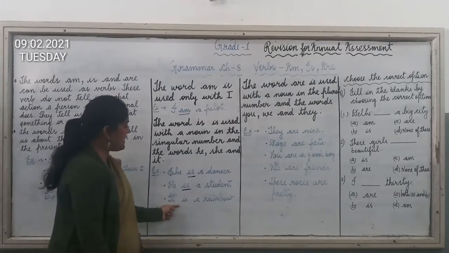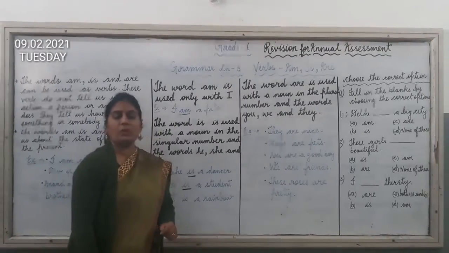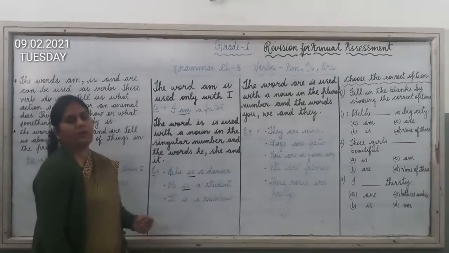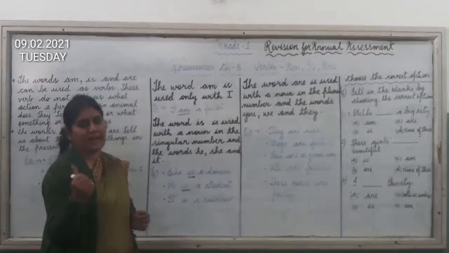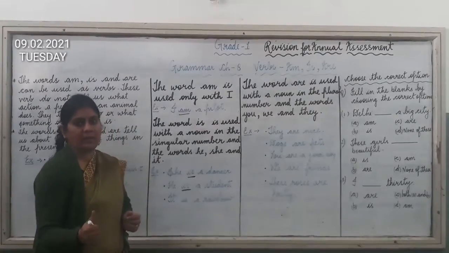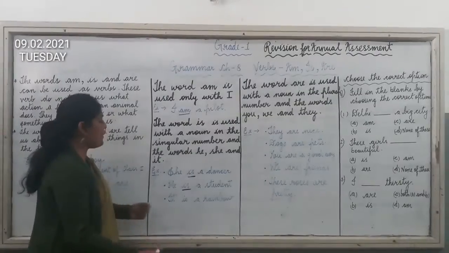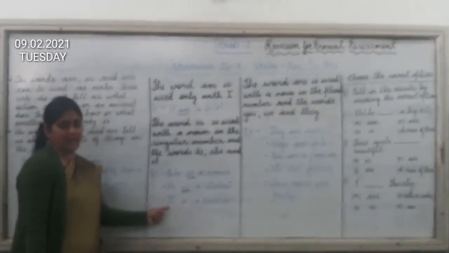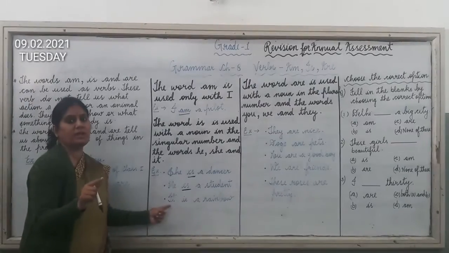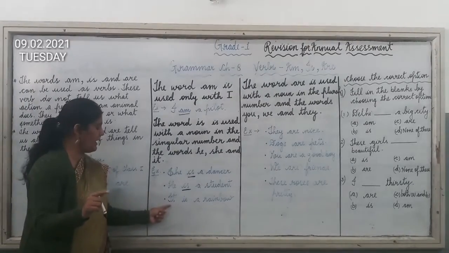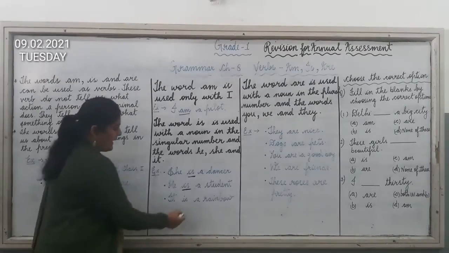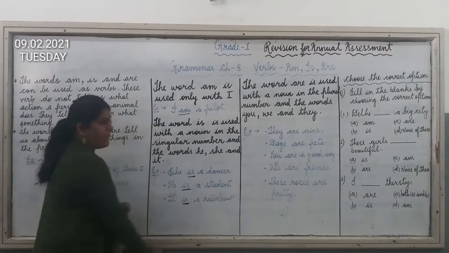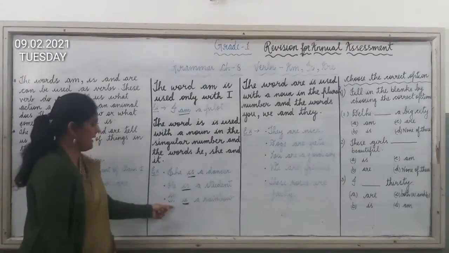Third is: It is a rainbow. You all know it is used when we talk about an animal, a thing or a place. So here we are talking about a rainbow, so we have used it here. It means it is always used with non-living things. So you can see here we have used the verb is because it is there.